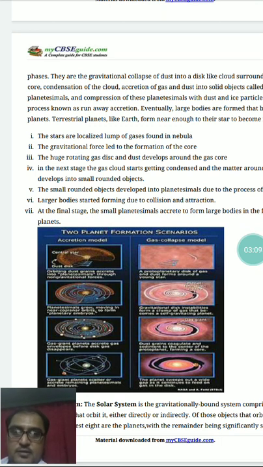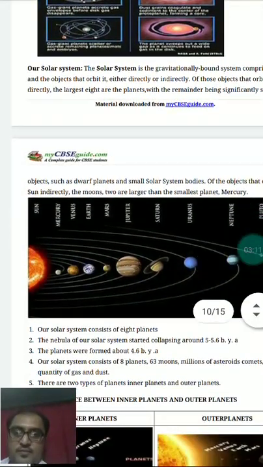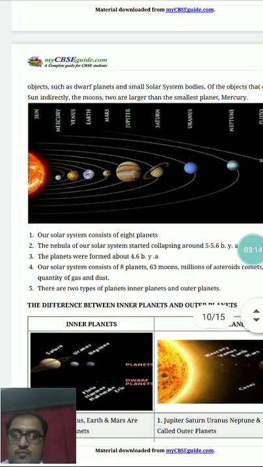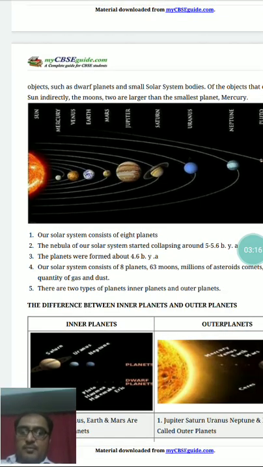Then we had seen about the formation of planets. So how were planets formed? It is also seen in the last class that planets were formed in 3 stages. The first stage is mainly related with the formation of stars itself, which is localized lumps of gases within a nebula, leading to formation of the core of the gas, as I already discussed in the disc-shaped structure.